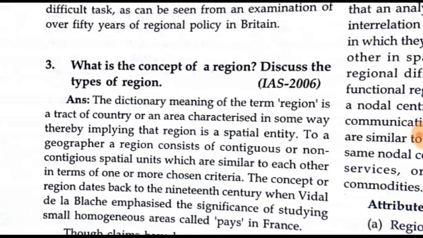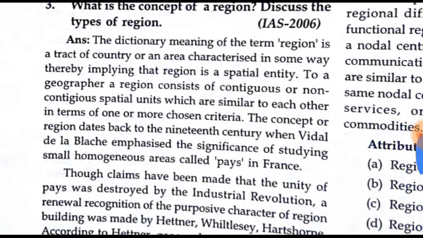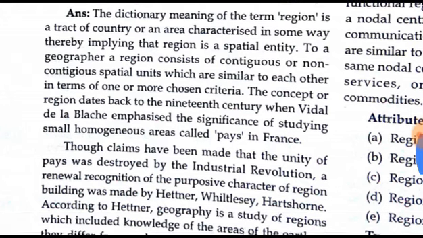To a geographer, the region consists of contiguous and non-contiguous spatial units which are similar to each other in terms of one or more chosen criteria.